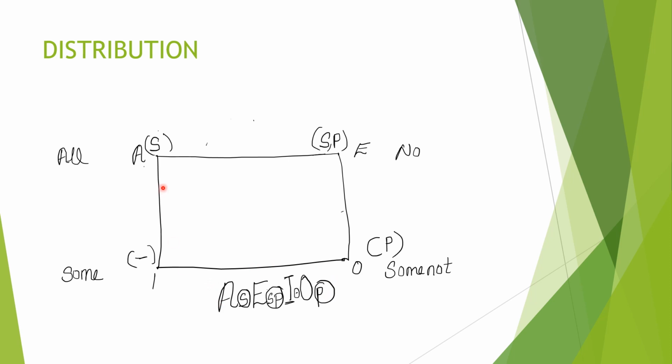Otherwise, you study it as such, by keeping this table: S, SP, nothing, and P. So you will get an idea how the distributions will come. If you study this, it's easy for you in the NET exam, because a lot of times distributions are asked in different exams. Most students don't have an idea what distribution is. So first they have to study the law. Then only you are able to do the sentences they have given for your exam.